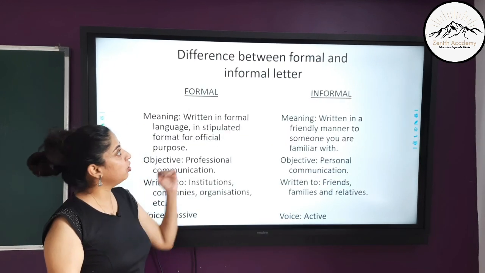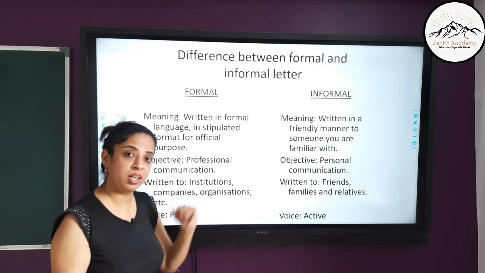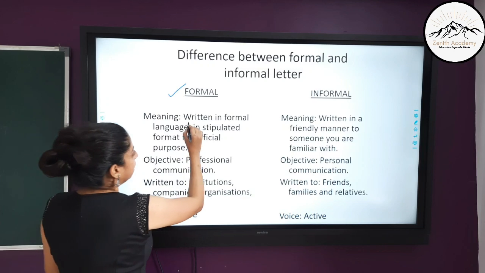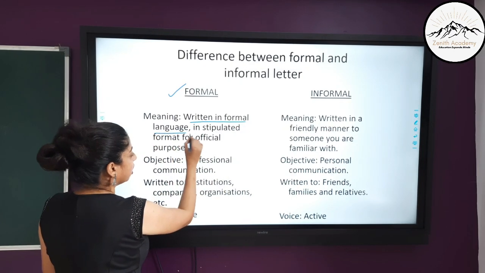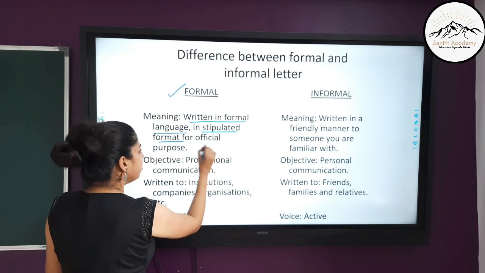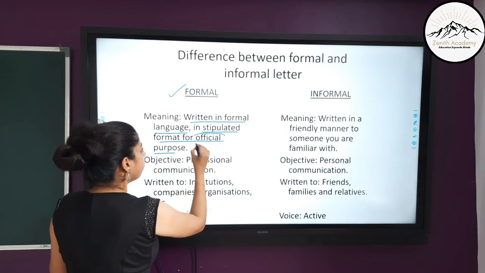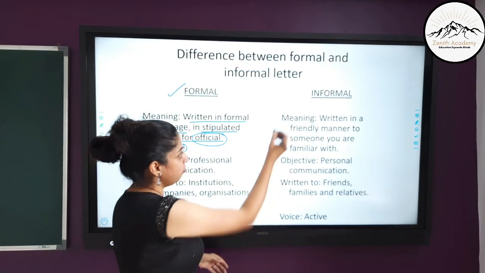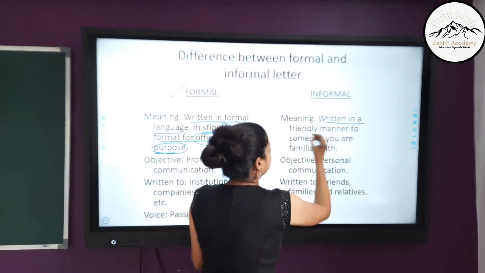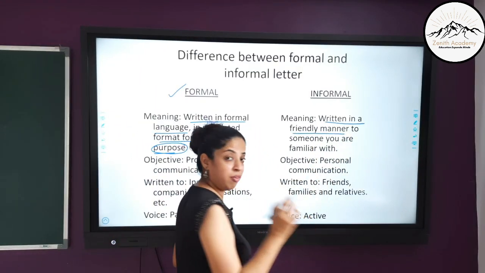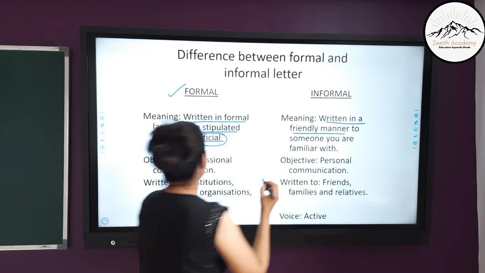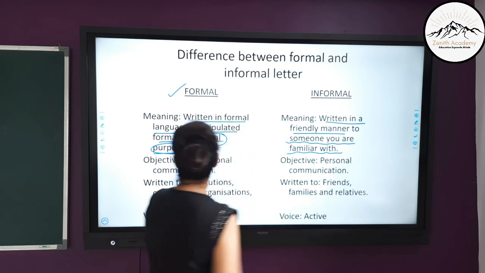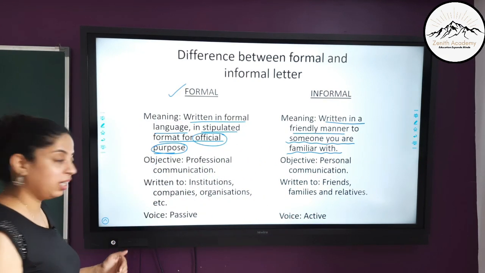Now let's have a look at the difference between formal and informal letter. Now in a formal letter, it is written in formal language in stipulated format for official purpose. So this is for official purpose. Okay. Whereas informal letter is written in friendly manner to someone you are familiar with. Okay. So someone you are familiar with. Now what is the objective of writing a formal letter?